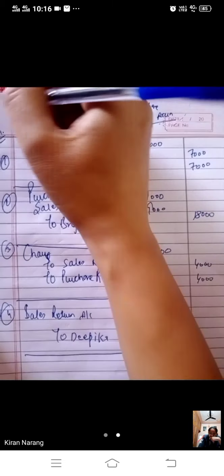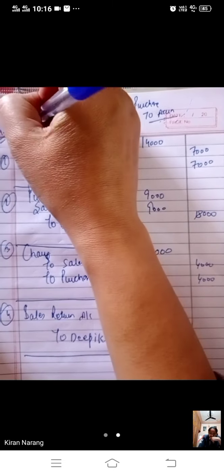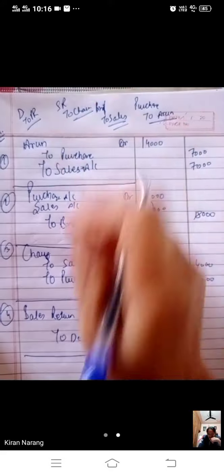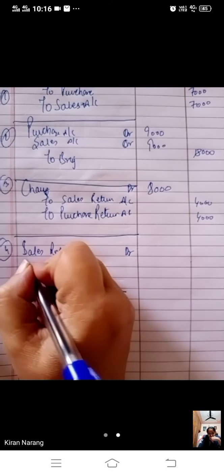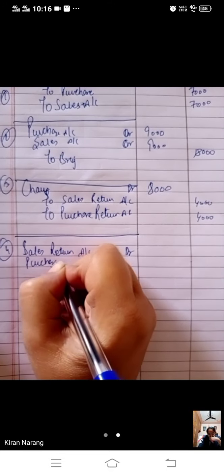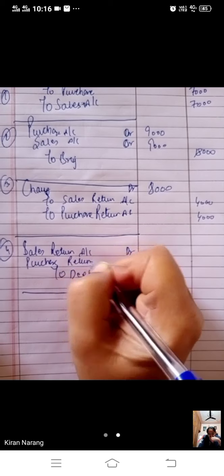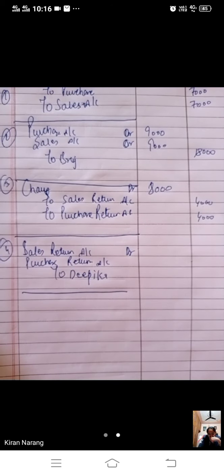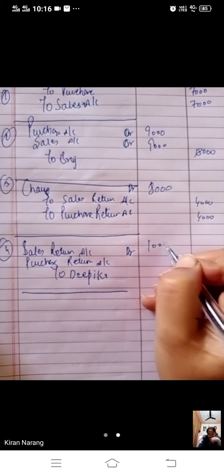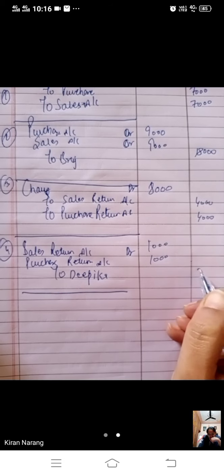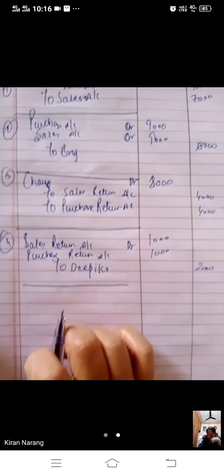We have recorded Deepika to purchase return. So this entry will be reversed. Purchase return to Deepika. Deepika's amount will be doubled, 2,000.